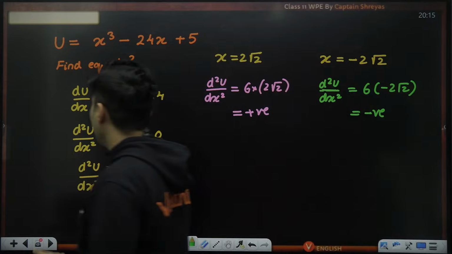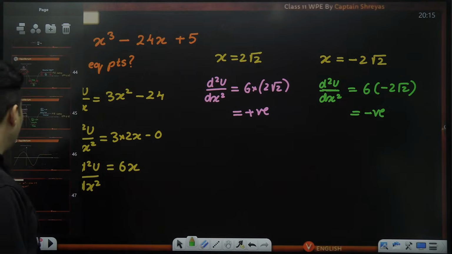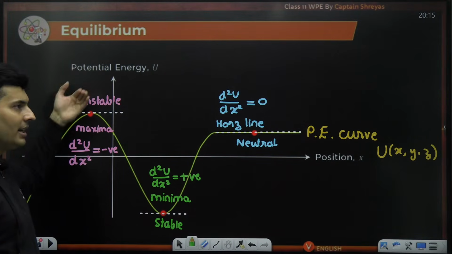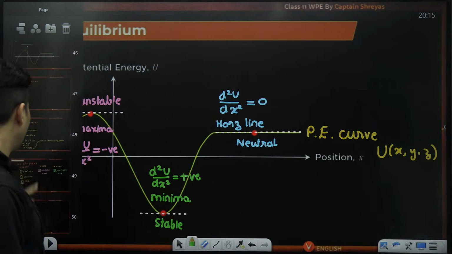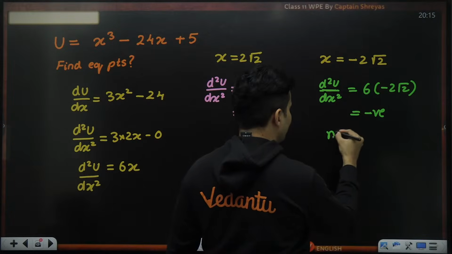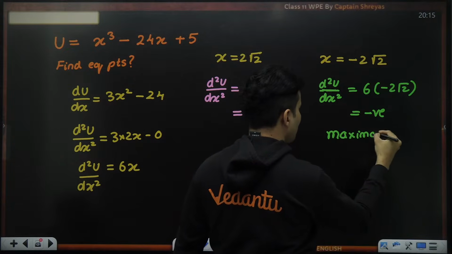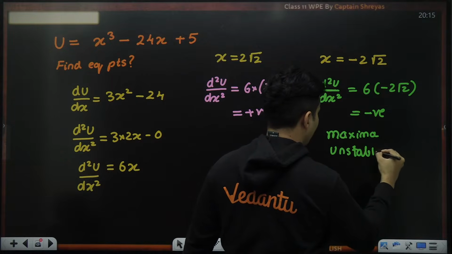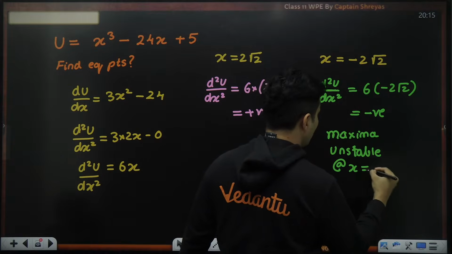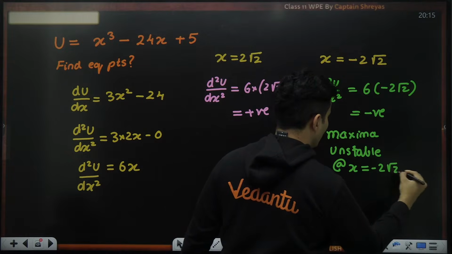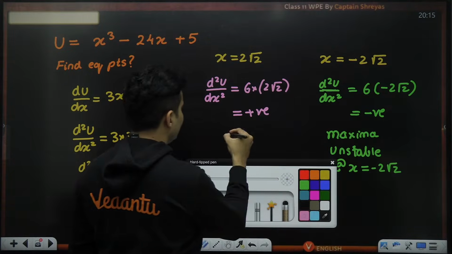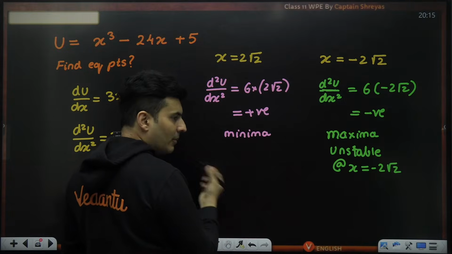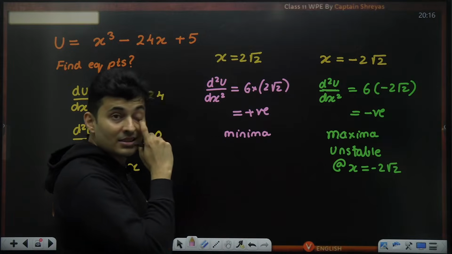What happens when the second derivative is negative? When the second derivative is negative, it is a maxima and it is unstable. So, my dear students, this is 100% a maxima and this is going to be unstable. So it is unstable at x equals minus 2 root 2, and this is positive.